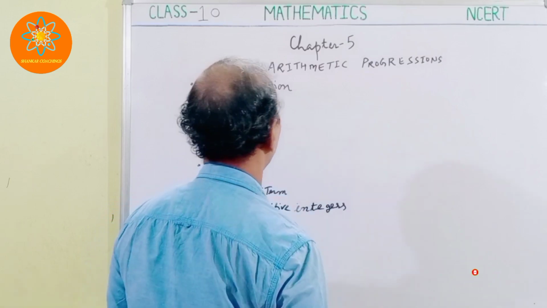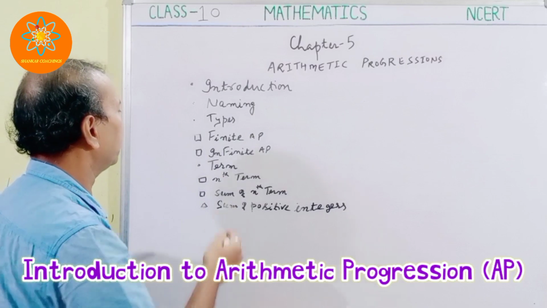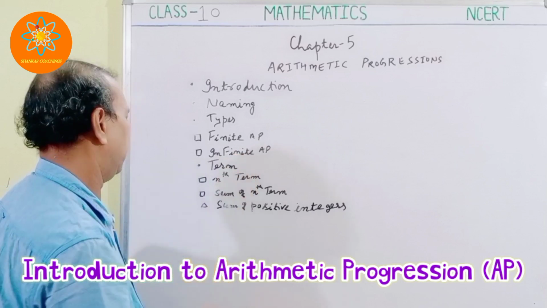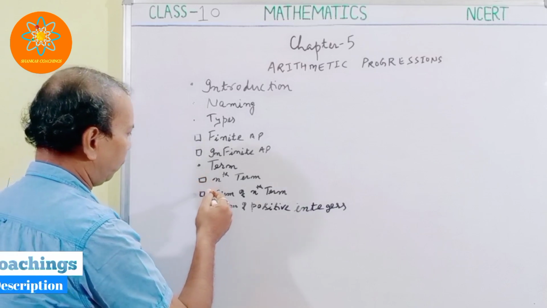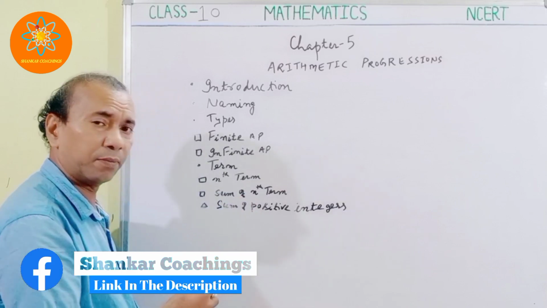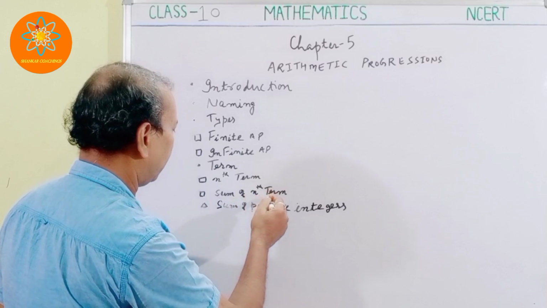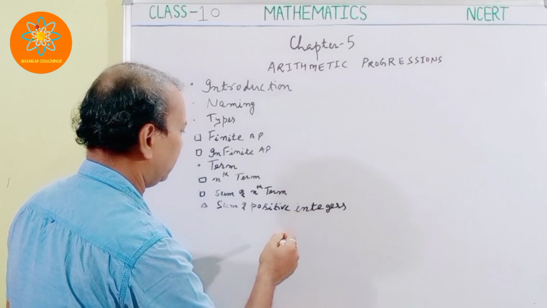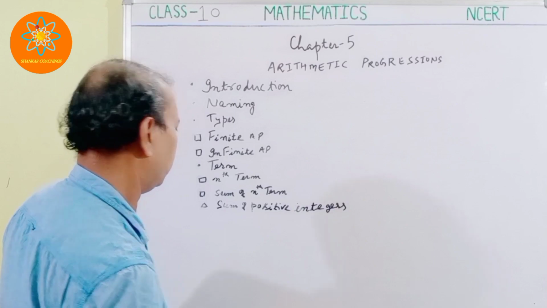Arithmetic progression. We have the introduction portion on naming. After the naming, we have the types. Two types are there: finite AP and infinite AP. Then we have the terms. In the terms, we will find the nth term, and then the sum up to the nth term. For finding the sum of the nth term, we will find the sum of positive integers up to the nth term.